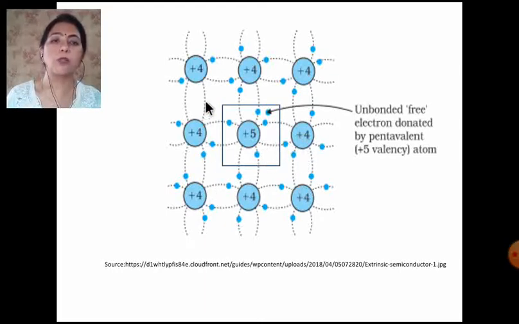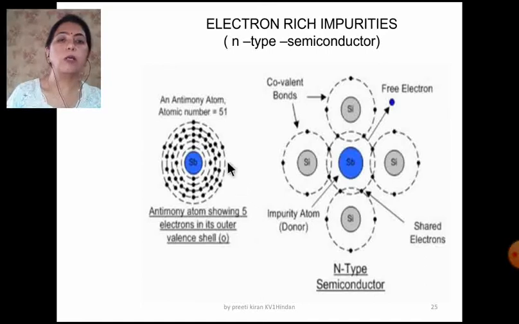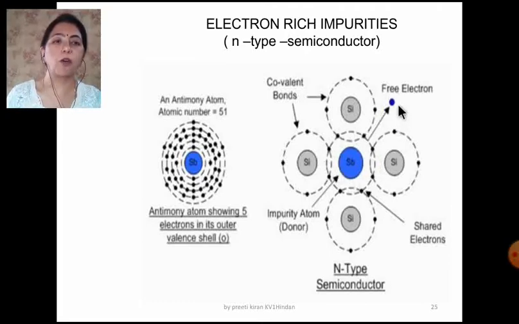These are group 14 elements. And there is one delocalized electron. This is an unbonded electron and it will help in the conductivity. Just see this figure. This is antimony and now antimony impurity is added. It belongs to group 15 and I have added this to the silicon, a group 14 element. 4 electrons of the antimony are involved in the bonding and this is the free electron, and since the electron is negatively charged, it is an n-type semiconductor.